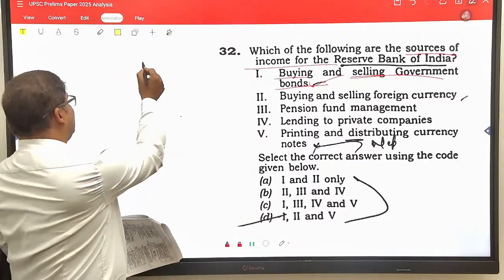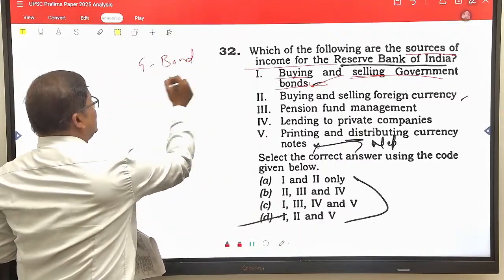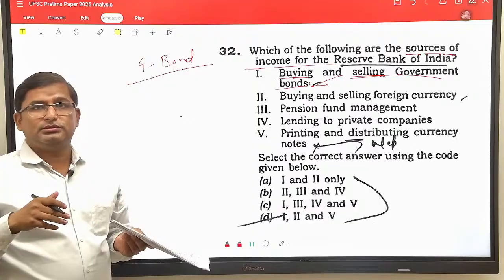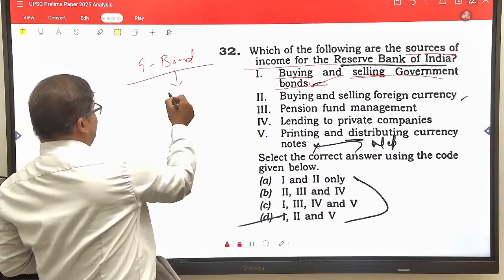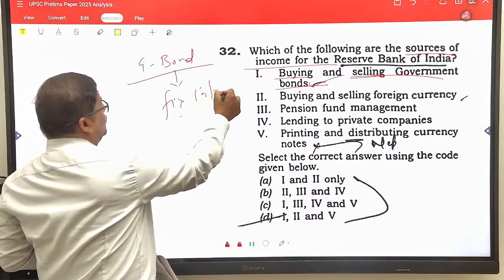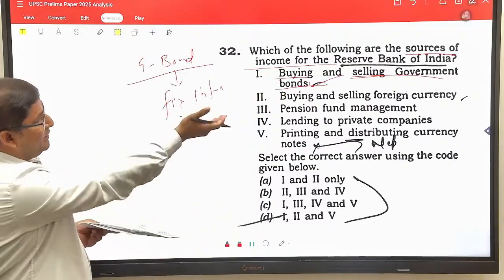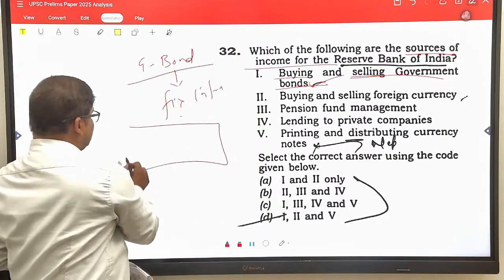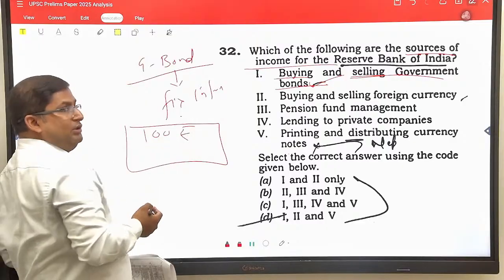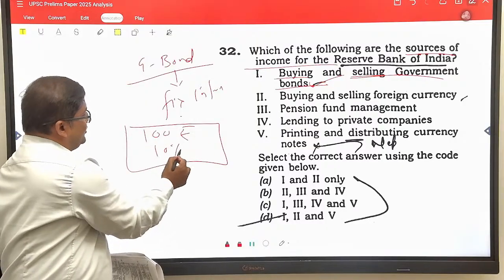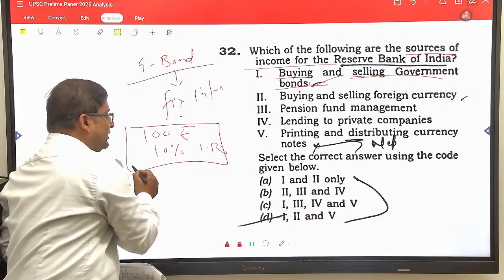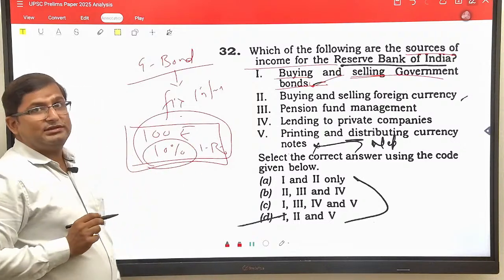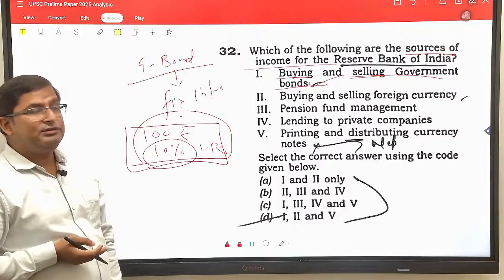See, government bond are those bond which are issued by the RBI on the behalf of the government to raise the money for the government. So government bond are a fixed instrument bond. So by selling and buying government securities, RBI earn money. See, for example, if this is the government security of 100 rupee, so there will be an interest rate, for example 10% of interest rate. So whenever RBI will buy or sell the security, RBI will earn money from this 10% interest rate, if we take the 10% interest rate into picture.